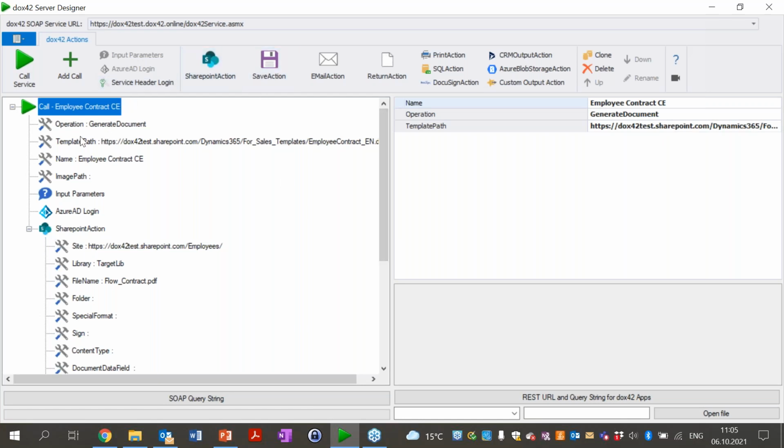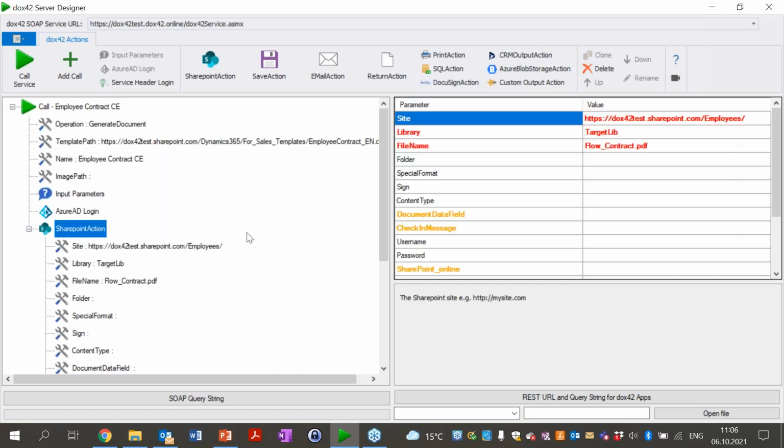And basically, here's an example of a SharePoint action. What you need to do is you need to give your service URL. You need then to tell docs42 what it should do. Should it create a document, store it on SharePoint? Should it send it by email? Should it store it on CRM, for example? Should it store it on an Azure Blob Storage? Whatsoever. In our case, we're having a SharePoint action, and here we said, okay, generate my document and store it